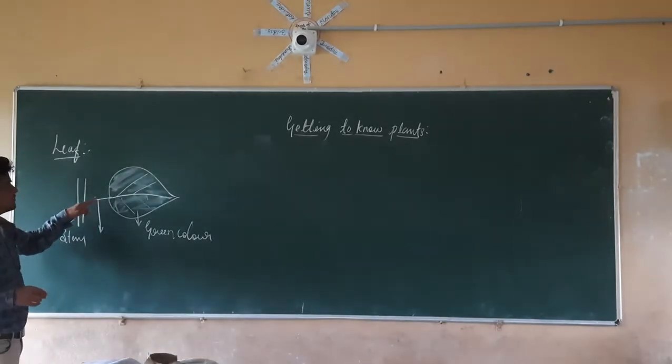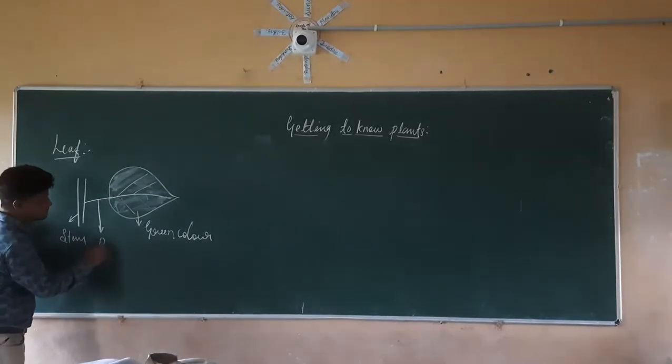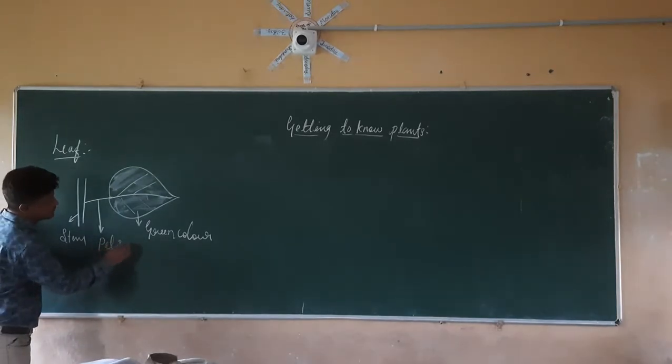So this connection between the leaves and the stem is nothing but what? It is known as the petiole.